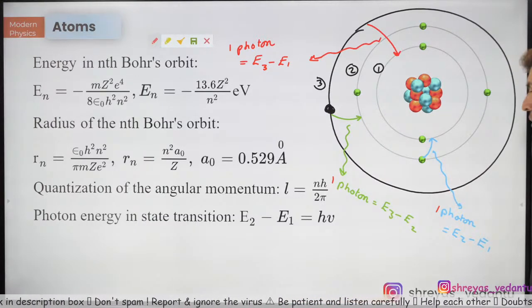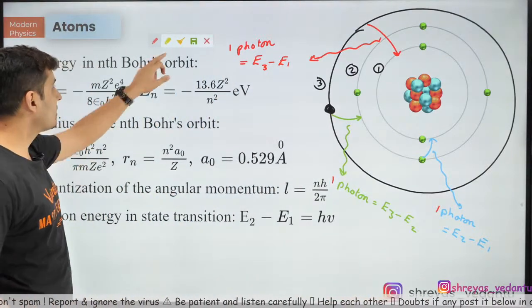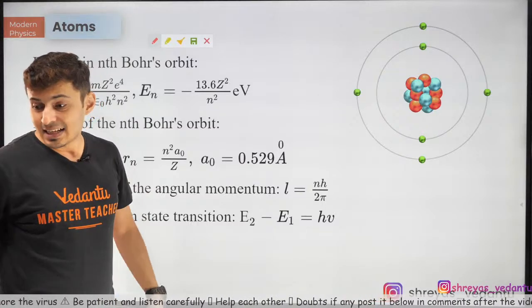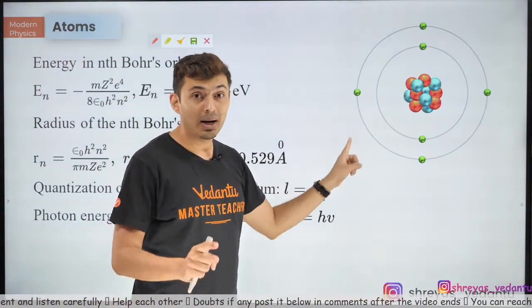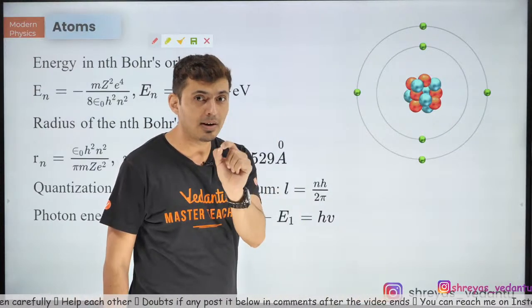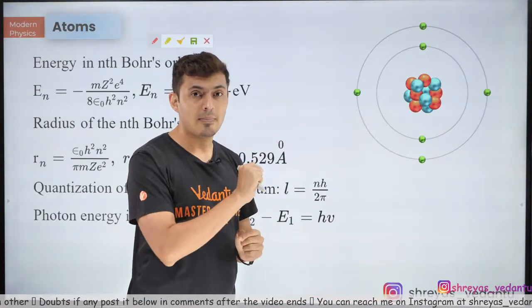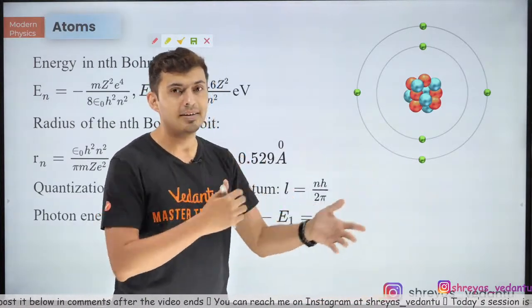Okay, cool, great. Now somebody was also asking about how to convert from electron volt. So yes, Geetika, like I said, it will be 2 photons if it was indirect jumps. But if it was 1 direct jump, it will be only 1 photon. So remember, read the question, what kind of jump is happening, and depending on that, you have to figure out how many photons or what are the energies.